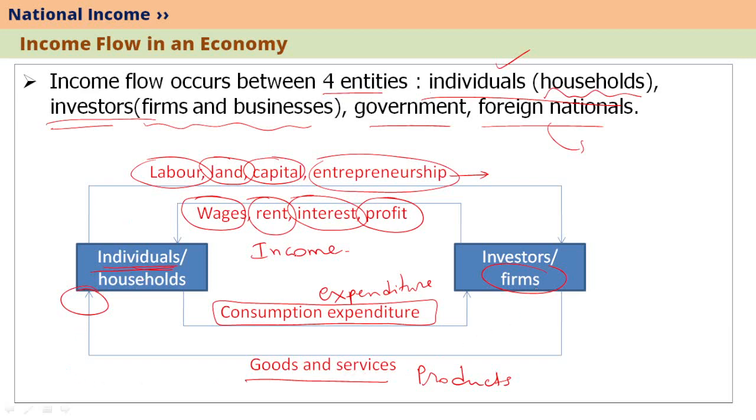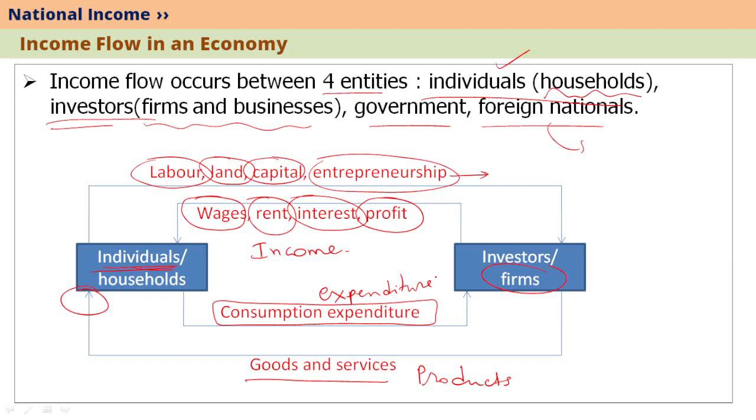So this circular flow is how the relationship exists between individuals and investors. To this simple circular flow diagram, we can also add government and foreign nationals. Government and individuals and investors are mainly related through taxation. Taxation can be on the production process, or they can be on the final products in the form of GST or other indirect taxes.